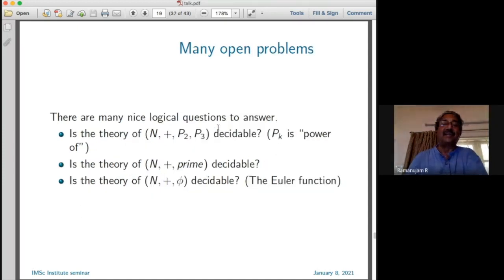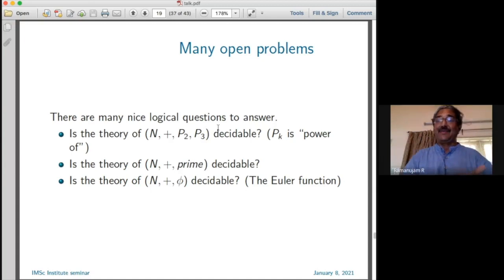Okay, I'm almost at the end of the talk. So there are lots of very, very interesting questions that come up. For instance, you take the theory of natural numbers with addition, with something which says x is a power of 2. That is known to be decidable. If I say x is a power of 3, that's also decidable. But if I put both of these together, it's not clear. I mean, it's open. If I take, as I said, add masala, right? One very natural thing to add is a predicate saying it's prime. That has been an open problem for a very long time.